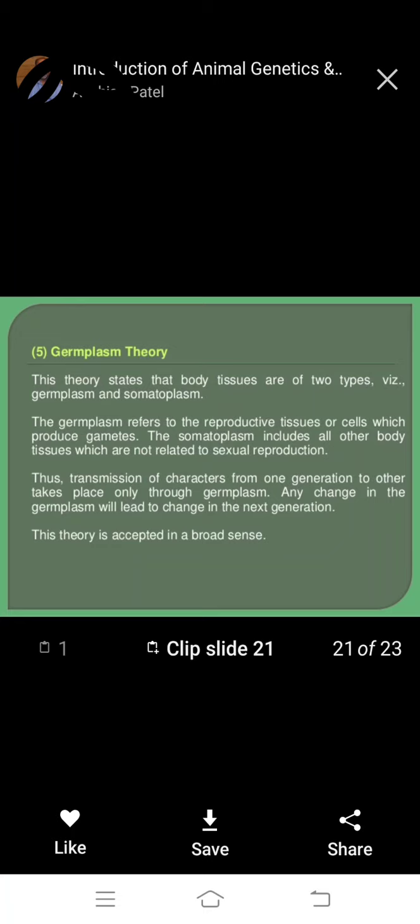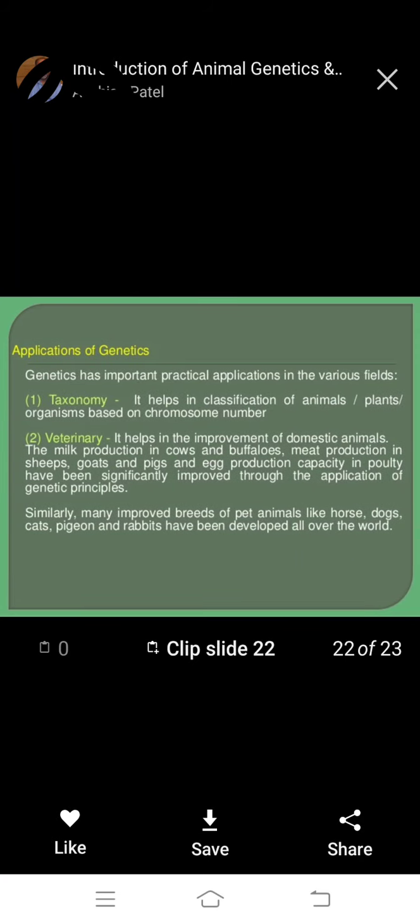Thus, transmission of characteristics from one generation to another takes place only through germplasm. Any change in the germplasm will lead to change in the next generation. This theory is accepted in broad science. The germplasm and somatoplasm theory is accepted.